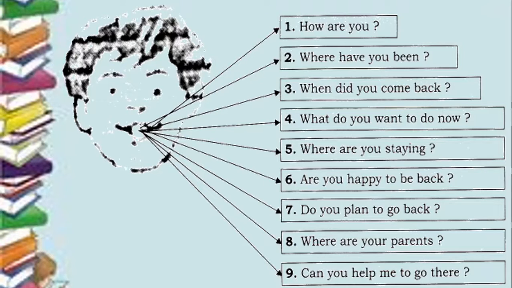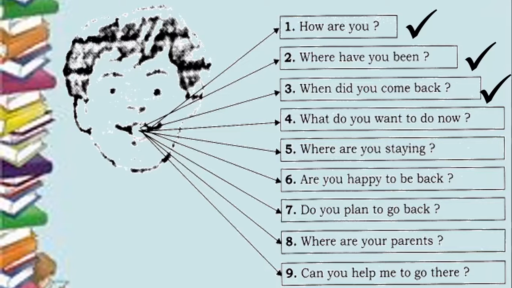So let's for example take the first question. How are you? Okay. So now how are you means what will you do? Will you just keep mum or will you answer? You will answer definitely. Isn't it? You will say I'm good, I'm doing well, okay, I'm fine. If someone asks you where have you been, what will you say? You will say I've been to school, okay, I've been to the market. When did you come back? I just came back right now, or I came back yesterday, or I came back last week. So, this is an example to tell you that these are normal questions.